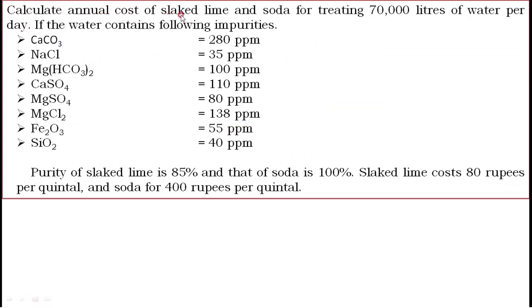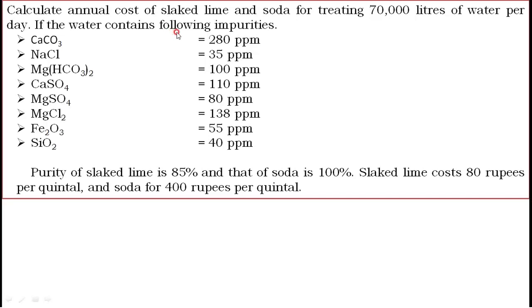calculate the annual cost of slaked lime and soda for treating 70,000 liters of water. Here 1 MLD is not given, 70,000 liters of water is given. 70,000 liters means 0.07 MLD.